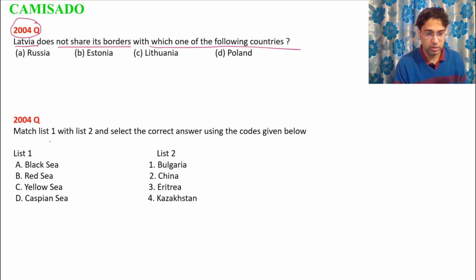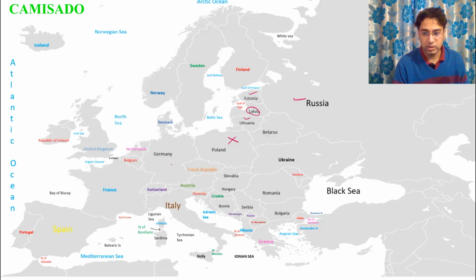Now look at this question. This is a match the following question. So Black Sea touches Bulgaria, Red Sea touches Eritrea, Yellow Sea touches China, and Caspian Sea touches Kazakhstan. So this is Black Sea, this is Bulgaria, this is Caspian Sea, this is Kazakhstan, and I also want you to take out your own atlas and look at these maps yourself so that you remember these locations.